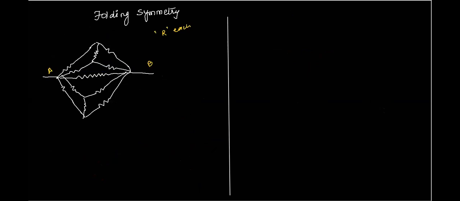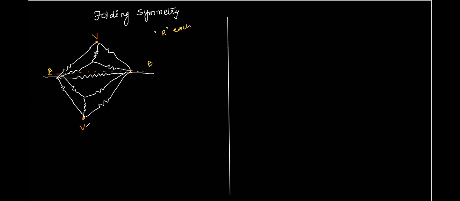Now, look, I'll draw this line and say that the circuit can be folded about this line. Can it be folded, Atul? Yes, sir. Okay. Now, since the circuit can be folded about this central line, or it overlaps about this line, therefore, at this point, let's say the potential is V. The same will be the potential at this point. Correct, Atul?